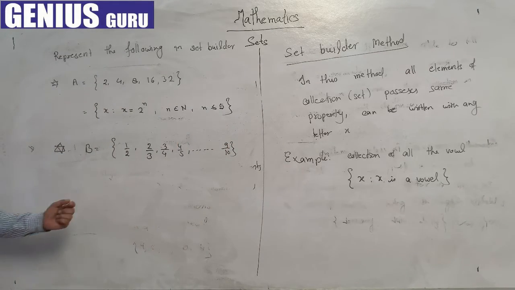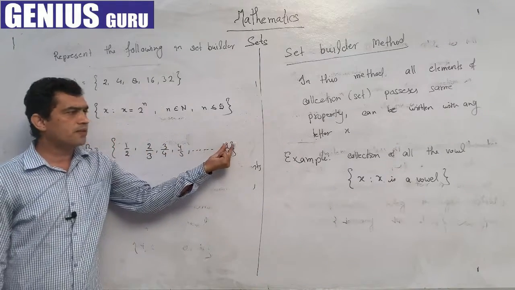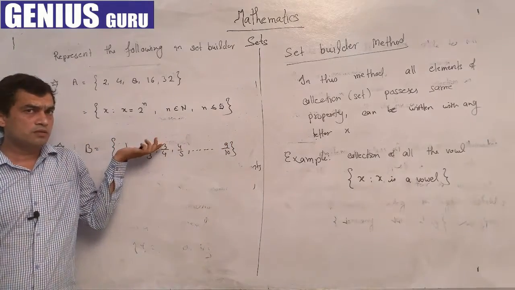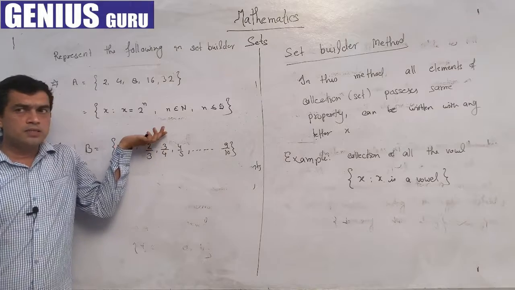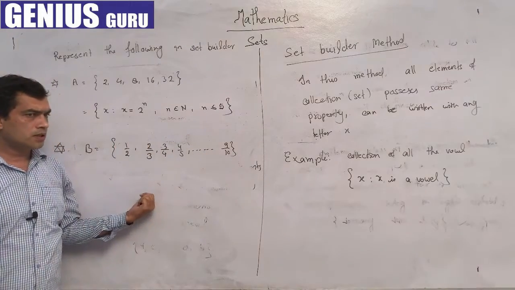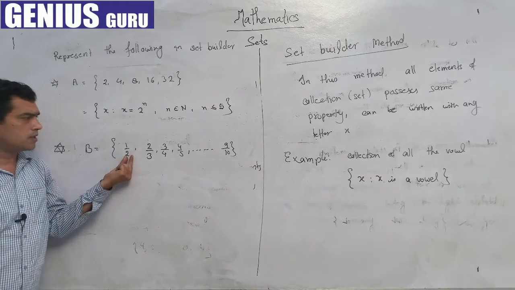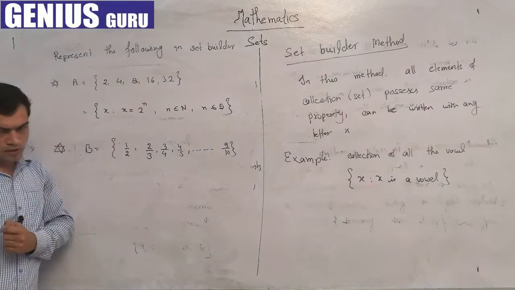If you look carefully, the numerators are the natural numbers 1, 2, 3, 4, 5, 6, 7, 8, 9, from 1 to 9. What are the denominators? The denominator is the numerator plus 1.